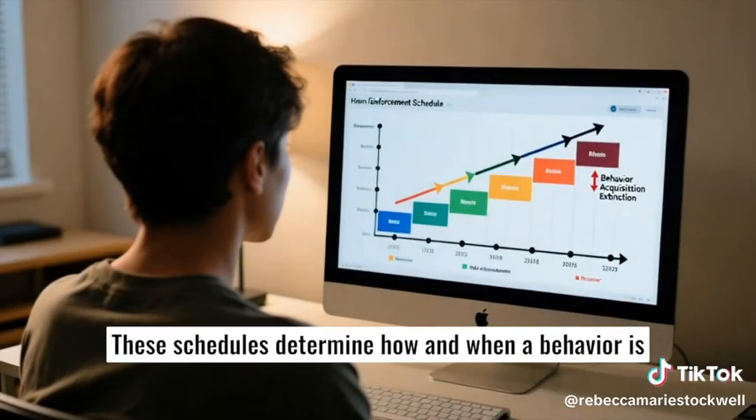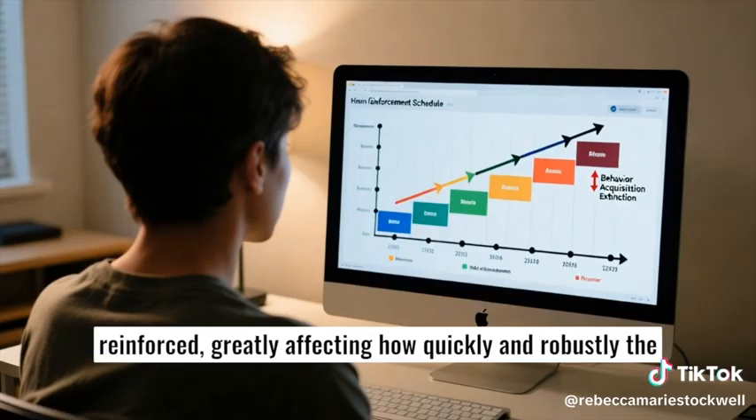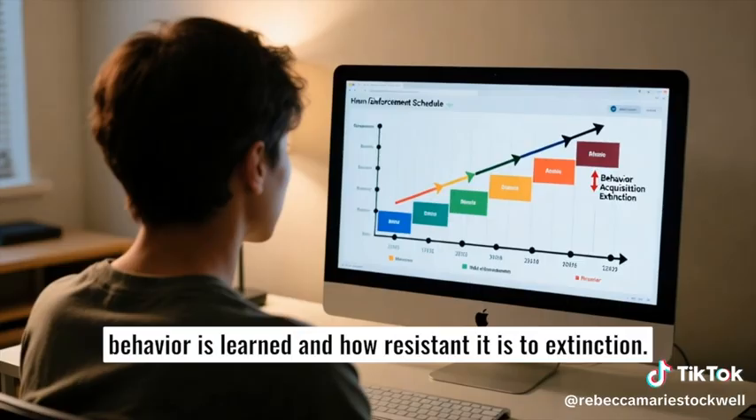Next, we examined the different types of reinforcement schedules. These schedules determine how and when a behavior is reinforced, greatly affecting how quickly and robustly the behavior is learned and how resistant it is to extinction.